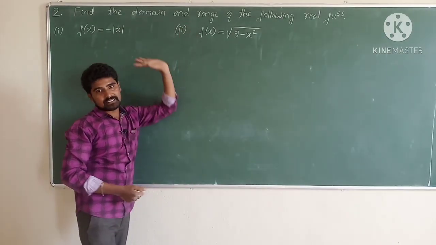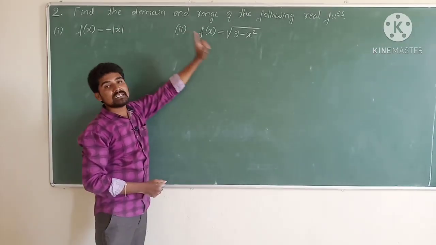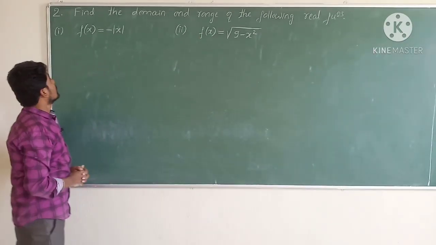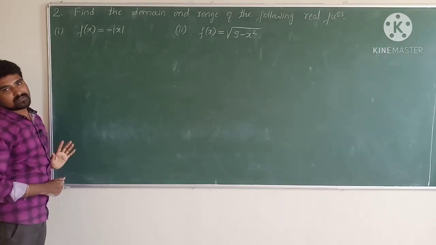Domain means set of input values, range means set of output values. The first question is f(x) equals negative of the modulus function.